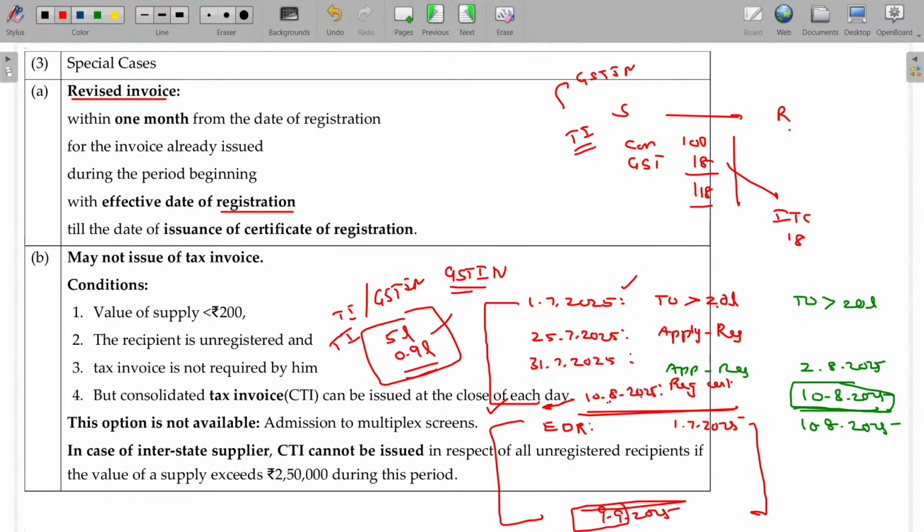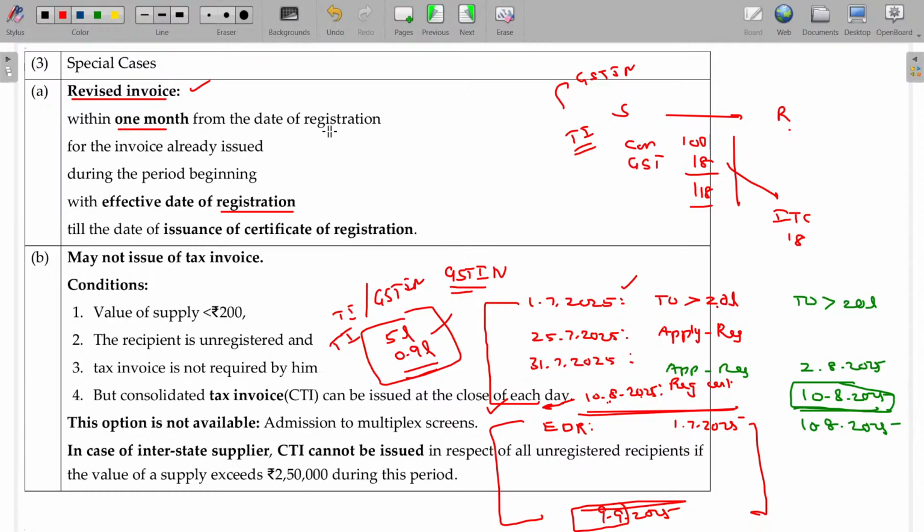The dummy bills you issued, collect those dummy bills and issue the fresh tax invoice with the GST number printed on it. Then you will be eligible for collecting the GST from the customer, and the customer also can get the ITC out of that. The bill you are going to issue fresh for the old bill is called a revised invoice.